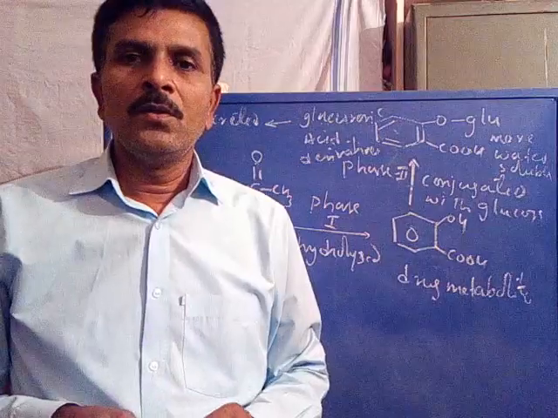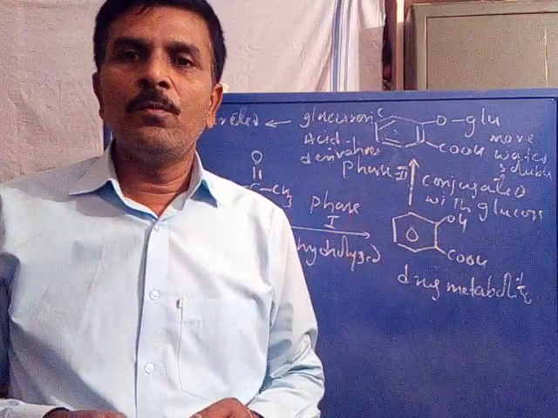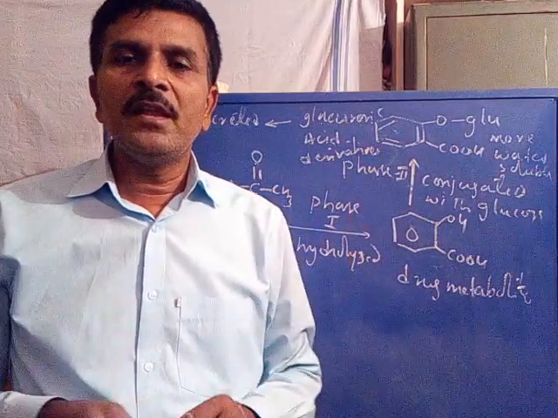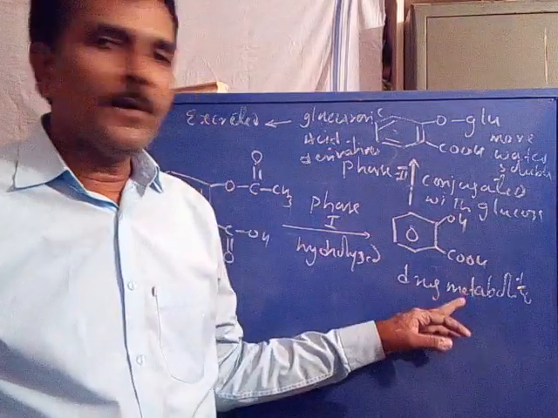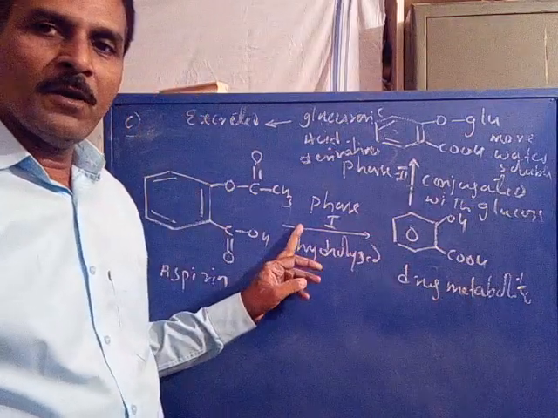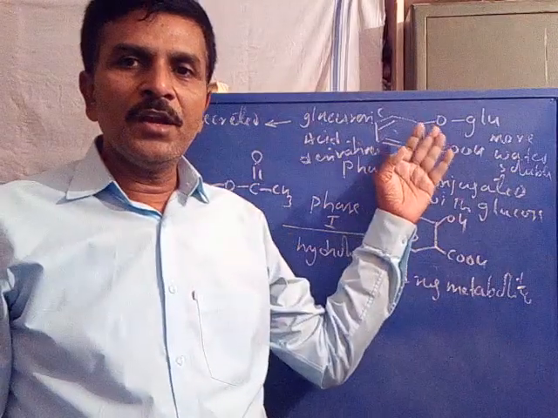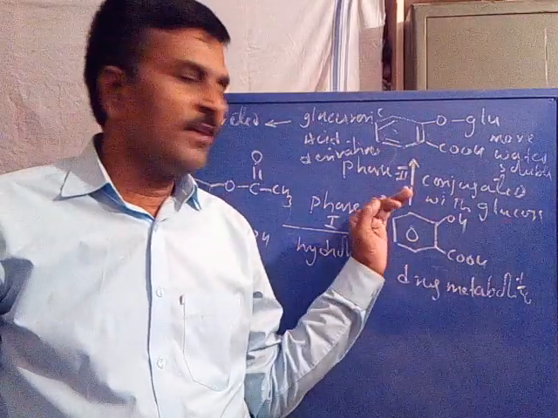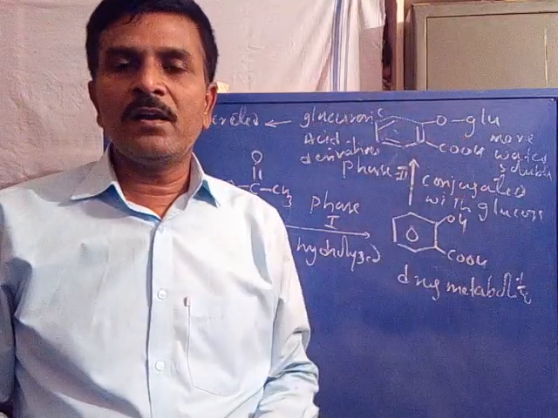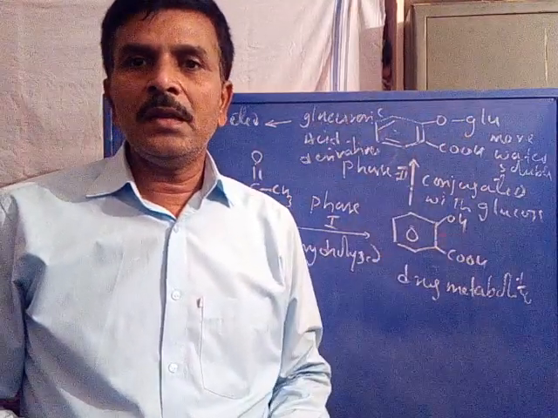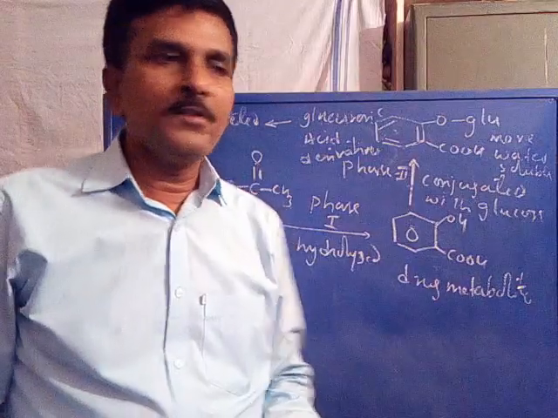Are you clear? Whatever drug we apply to the human body must be designed in such a way that after its action, it is transformed into a metabolite by phase 1 drug metabolism and conjugated with a water soluble material in phase 2 drug metabolism, to give a final, more water soluble product that is excreted easily. This is called drug metabolism.